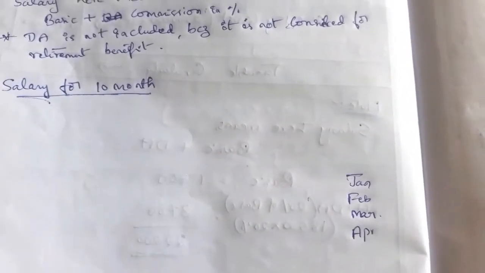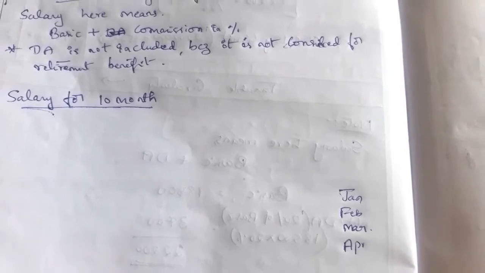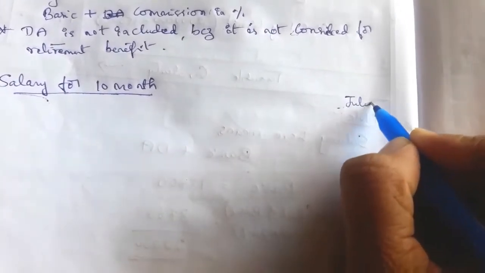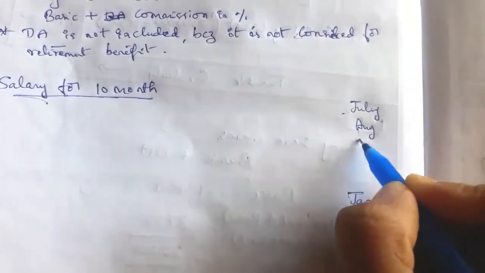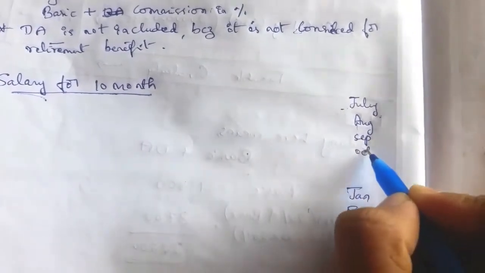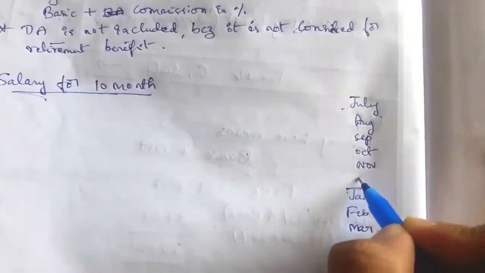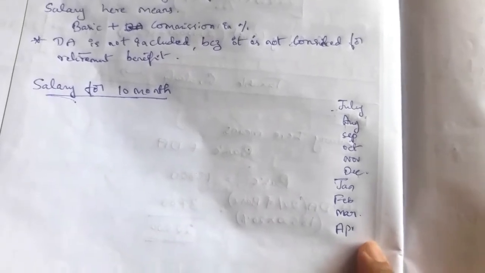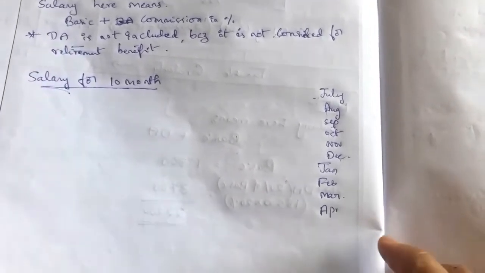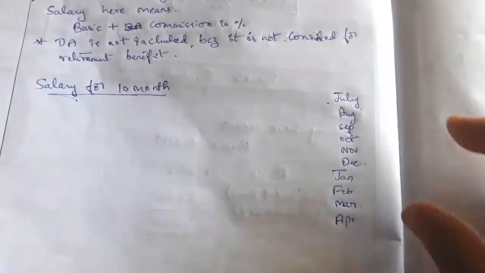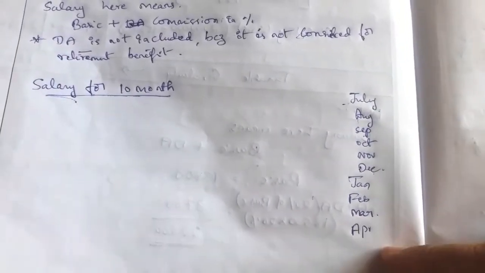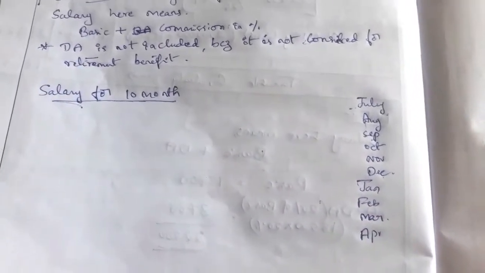Then 6 more months are required, so from July, August, September, October, November, December. So in total 10 months. Prior 10 months means from July till April.